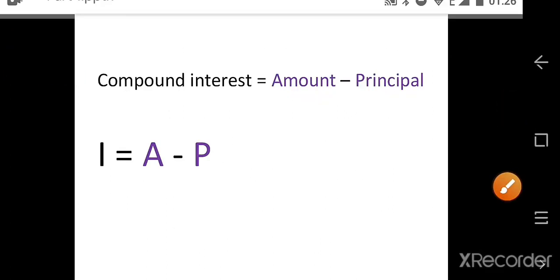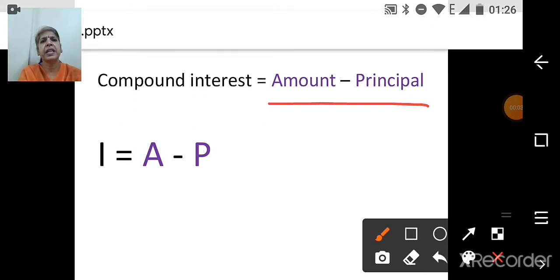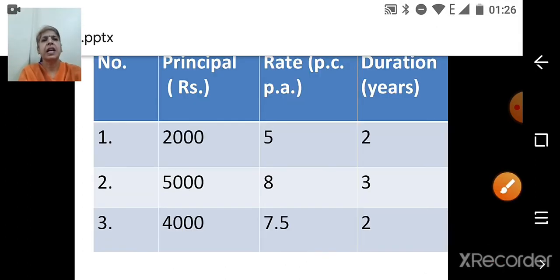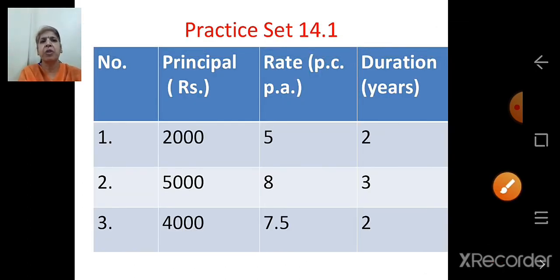Compound interest is equal to amount minus principal. I is equal to A minus P. Now let's start practice set 14.1. It is given in the form of a table.